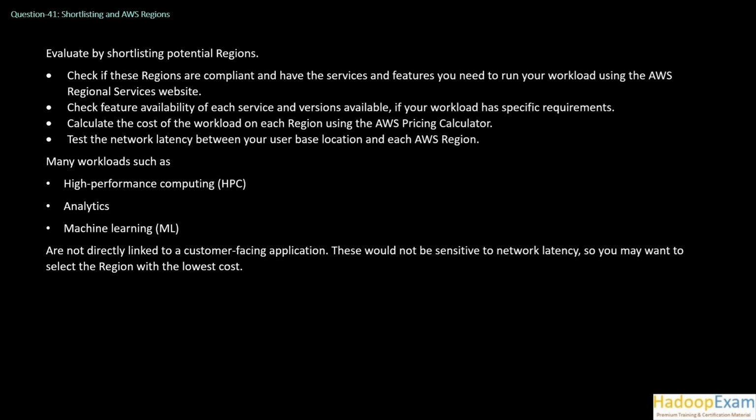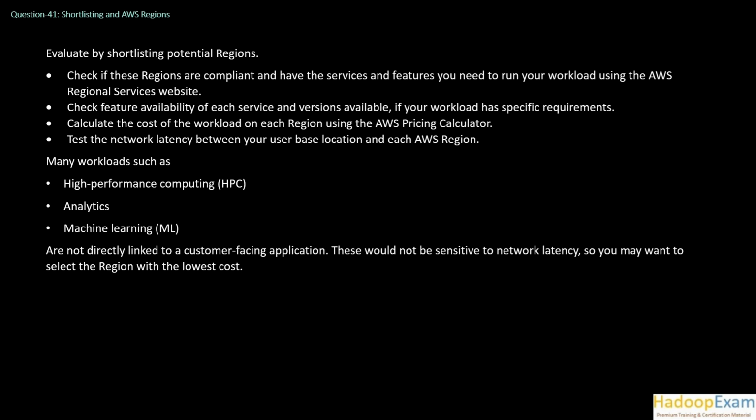Check features available for each service and version available if your workload has a specific requirement. Calculate the cost of workload on each region using the AWS pricing calculator. Test the network latency between your user base location and each AWS region. So that is what you need to perform before deciding on a region.